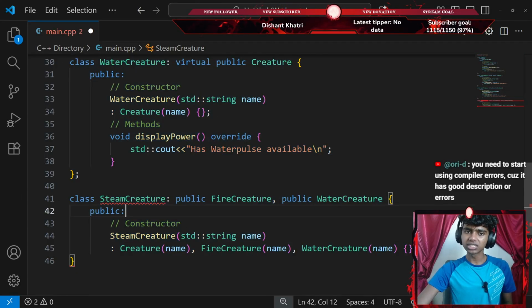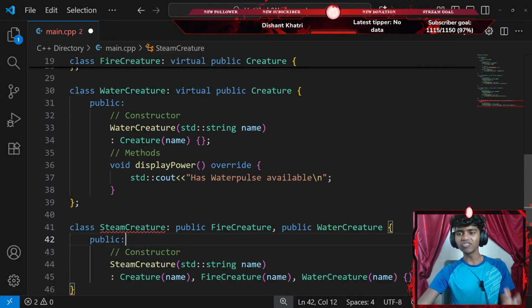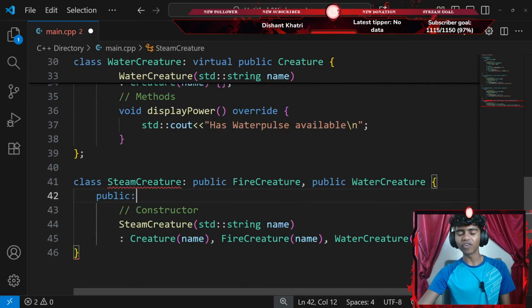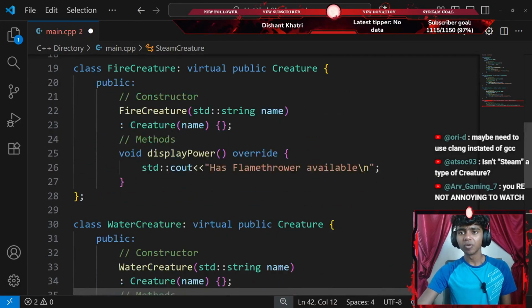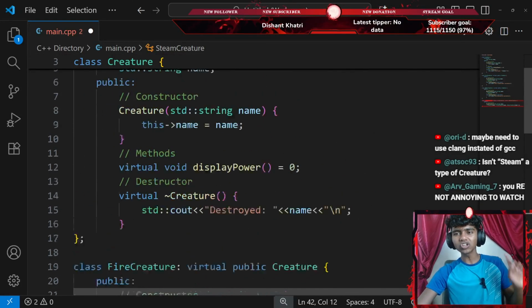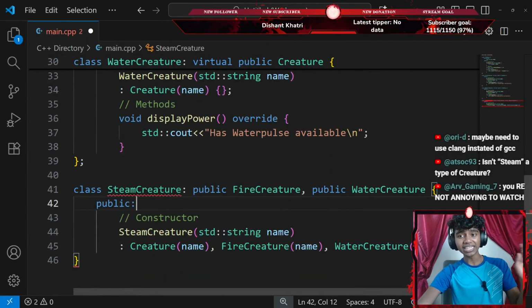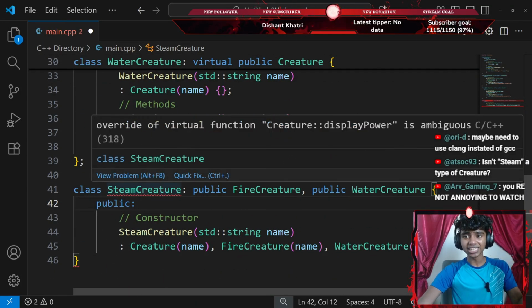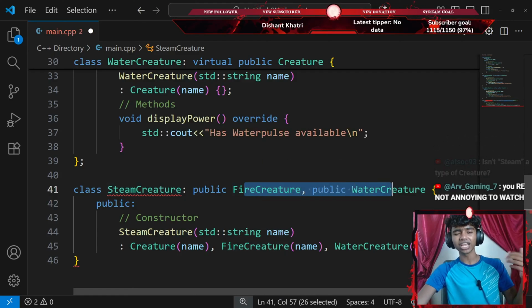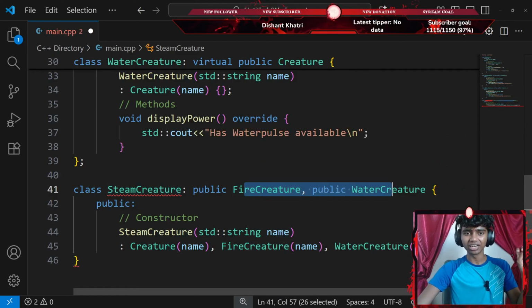Okay, isn't Steam a type of creature? Honestly, it's not specifically a type of creature. It's a type of... Actually, never mind. I think it is, because my fire creature and water creature do inherit from my creature class, and my Steam creature class inherits from the two classes that do inherit from my creature class. So technically it is.